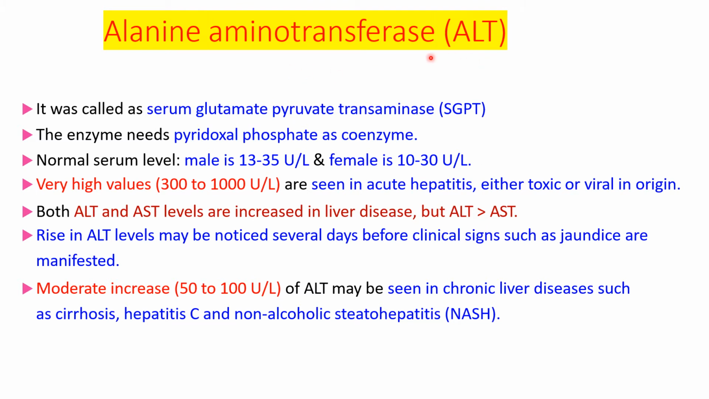So what are these diseases? Acute hepatitis or cirrhosis of liver, hepatitis C, non-alcoholic steatohepatitis or infective hepatitis. This hepatitis may be because of virus, that is infective hepatitis, or it may be toxic, because of some drugs or chemicals which are hepatotoxic. So if there is damage to the liver because of certain toxins, then that can also lead to increase in the ALT levels. So this ALT is a marker for liver diseases.